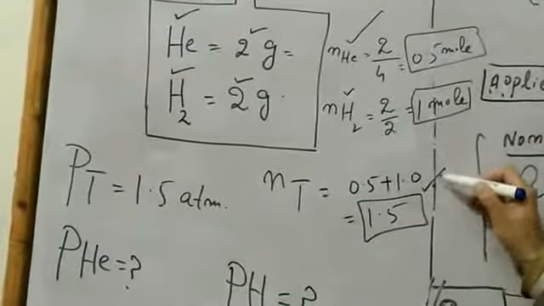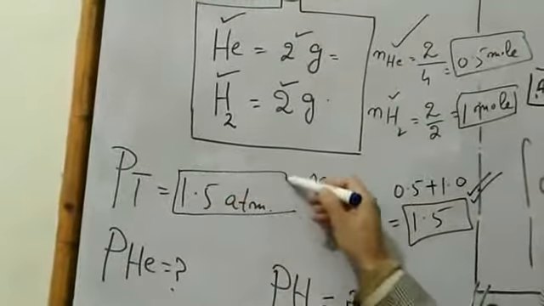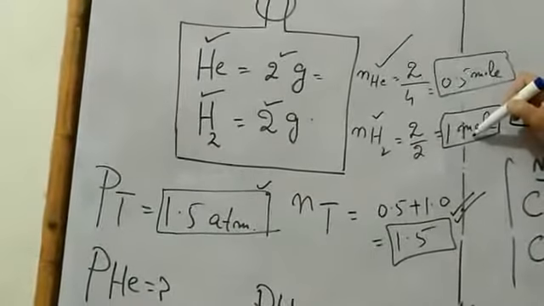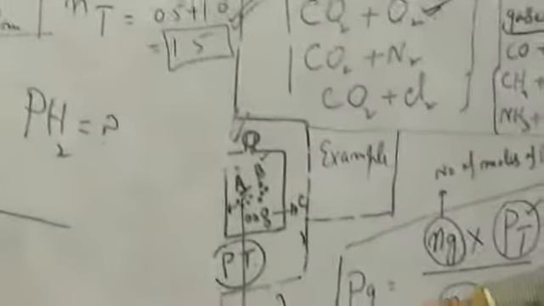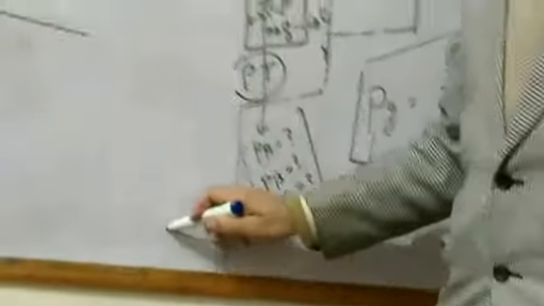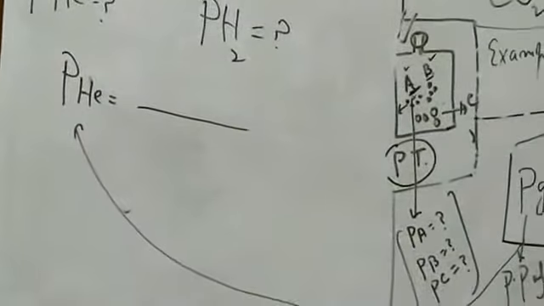Now you have the total pressure, you have the number of moles of helium, you have the number of moles of hydrogen. Just use this formula. For example, I want to use this formula for helium. What should I do? Instead of Pg, I will write PHe.